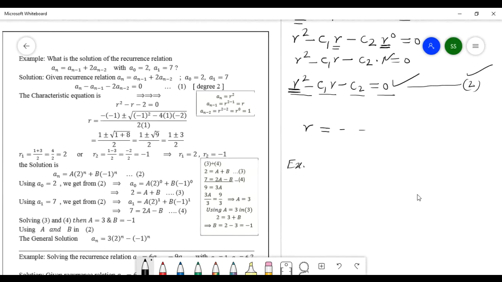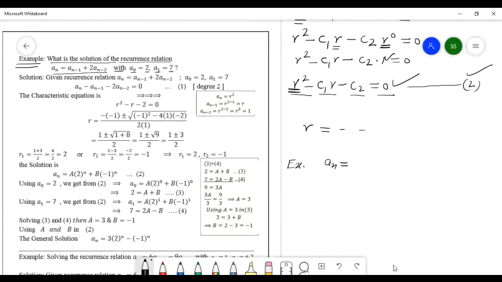What is the solution of the recurrence relation a_n equals a_(n-1) plus 2 a_(n-2), with a_0 equals 2 and a_1 equals 7?